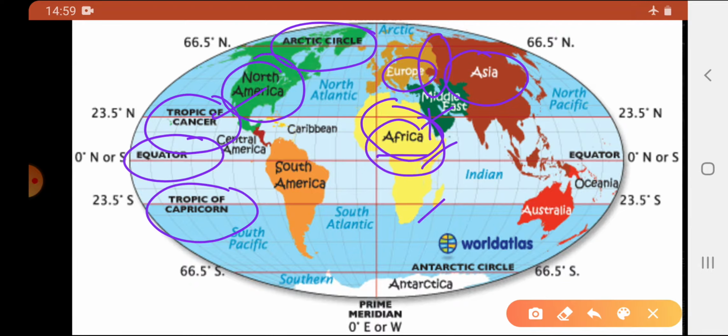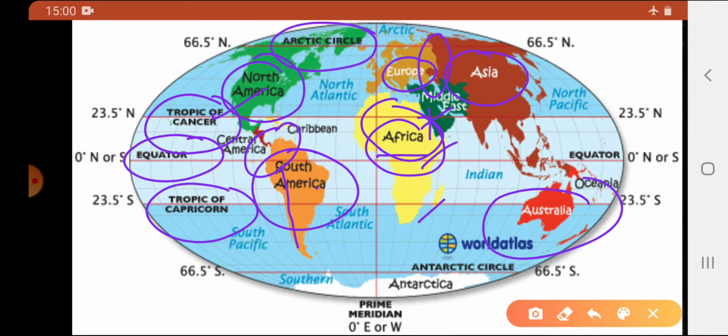North America is the third largest continent in the world. It is linked to South America by a very narrow strip of land known as Isthmus of Panama. The continent is completely in northern and western hemisphere. South America is mostly in the southern hemisphere, and the Andes, which is the world's longest mountain range, is present in South America. Amazon, the world's largest river, is also present in South America.